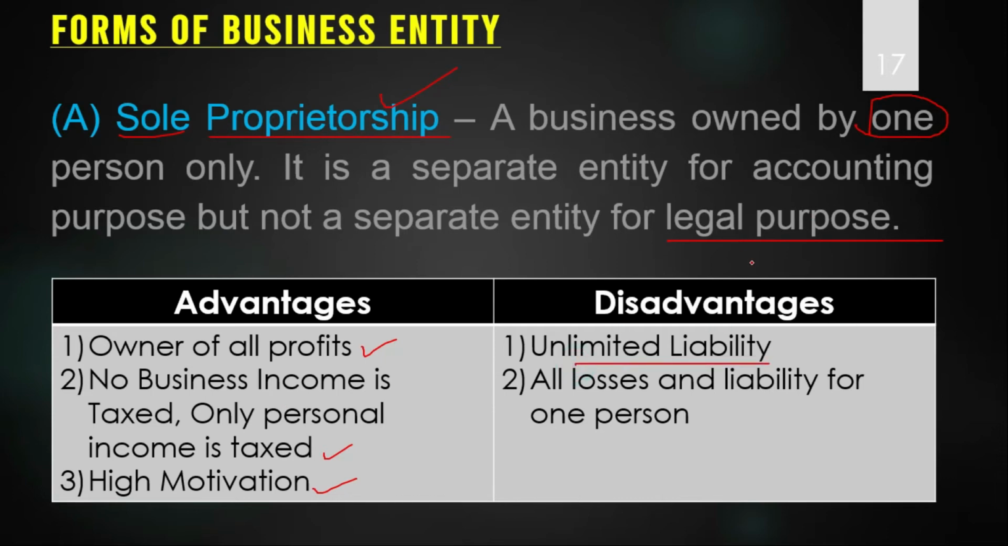Unlimited liability. As I told you, from a legal point of view, the person and business are not separate. So if there is any liability of the business, the person is involved there and the person's personal property can also be used for repayment of the liability. A person cannot say that no, my business is different and I am different, my property is different. No. Unlimited liability means a person's personal property is also at stake and his personal property can be used in order to pay the liabilities of the business. This is the meaning of unlimited liability. So this is the greatest disadvantage.